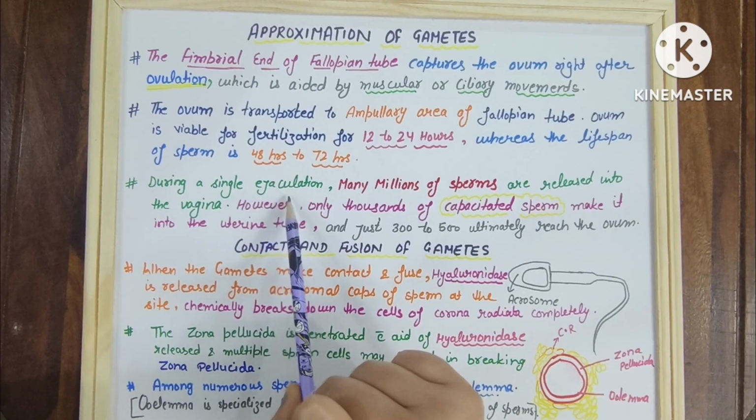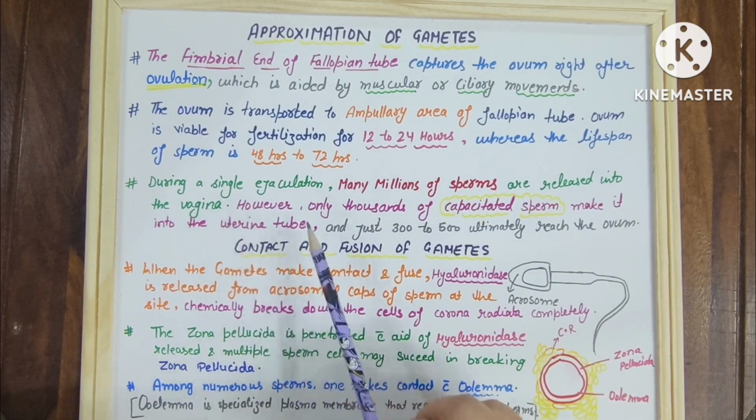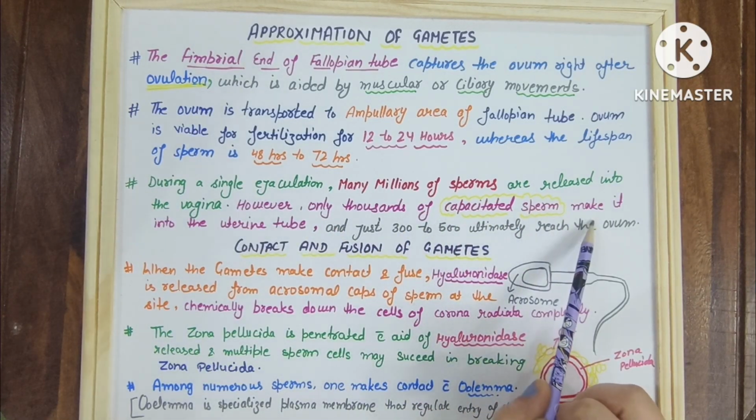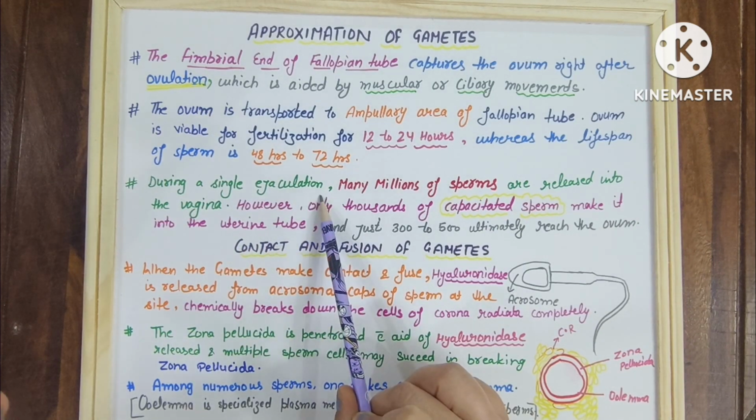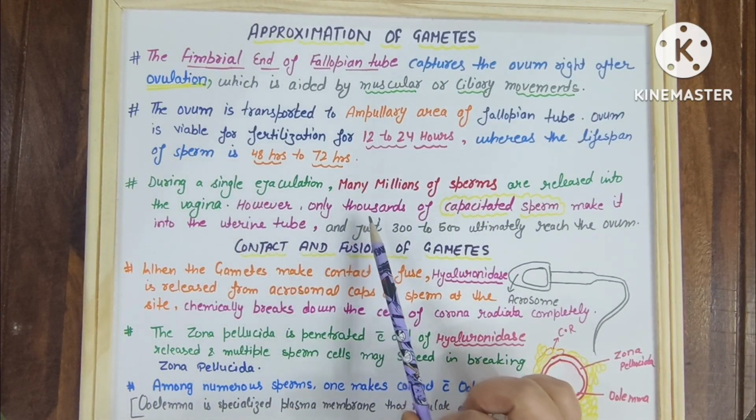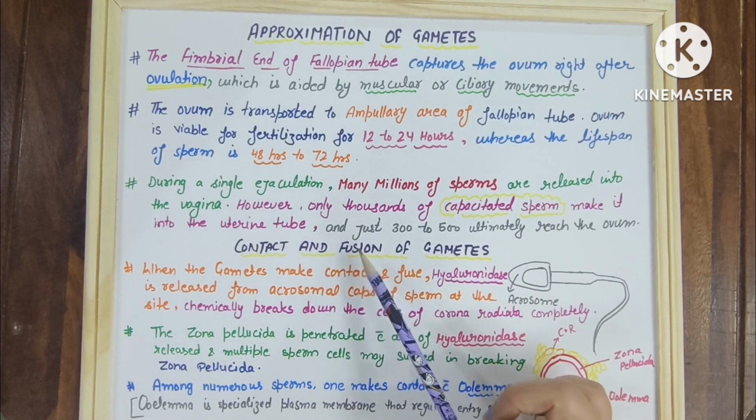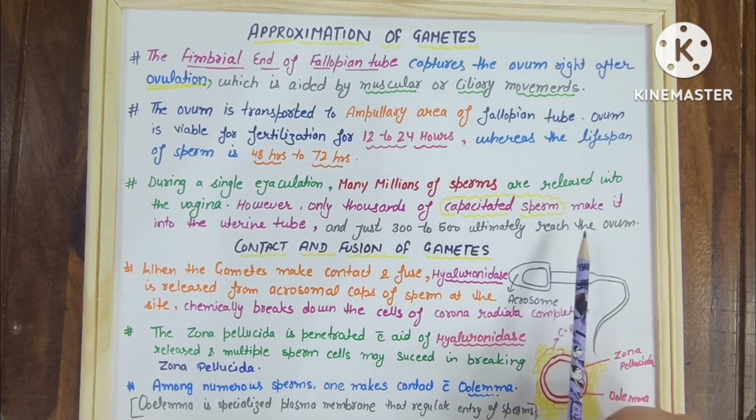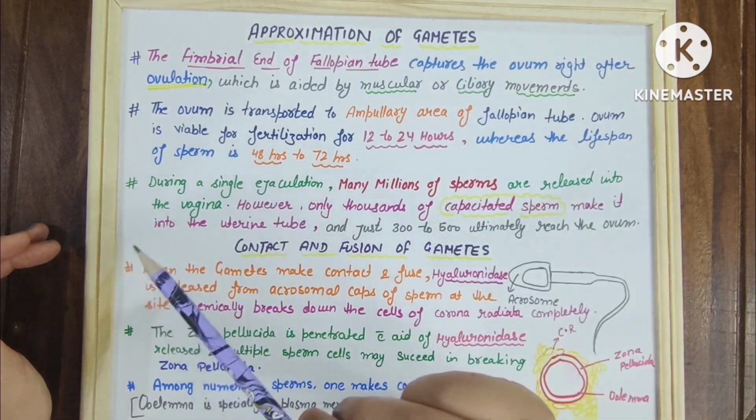Now, during a single ejaculation, many millions of sperm are released into the vagina. However, only thousands of the capacitated sperm make it into the uterine tube. It means during ejaculation, millions of sperm will be released into the vagina, but only thousands will be able to reach the uterine tube, and just 300 to 500 ultimately reach the ovum. So the first step is approximation of the gametes.